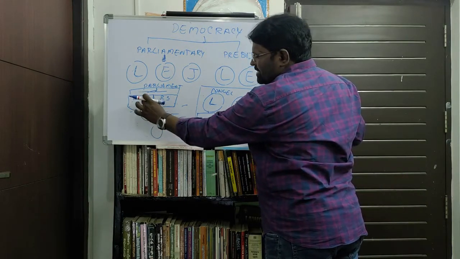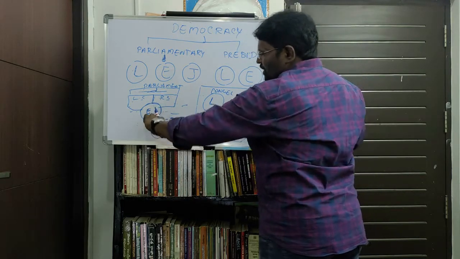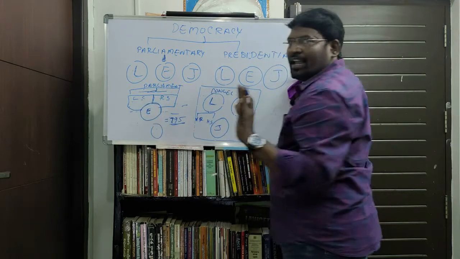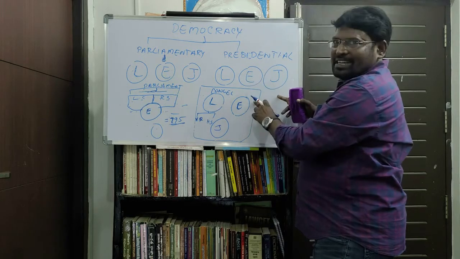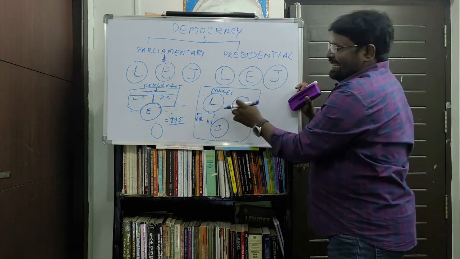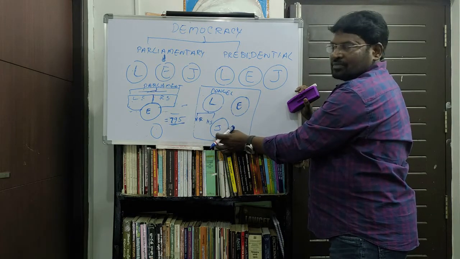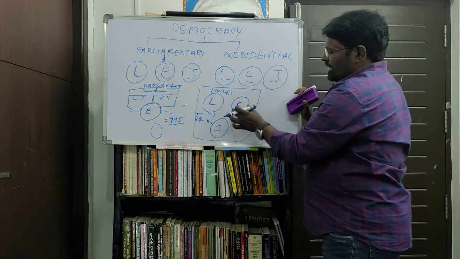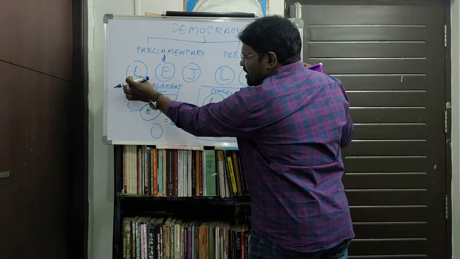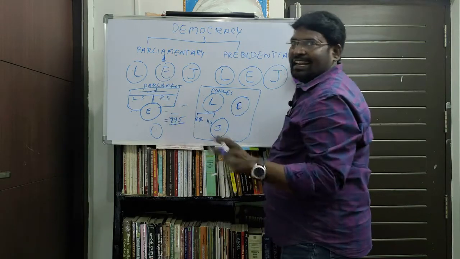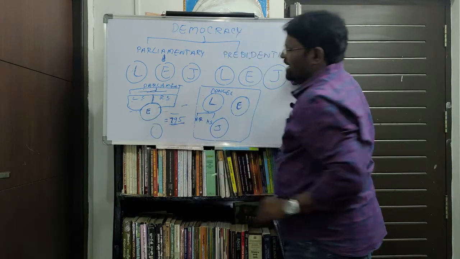The executive depends on the legislature, and the legislature depends on the executive. That is why they are known as interrelated bodies. But in the presidential form of government, these are individual bodies. So legislative is an individual body, executive is an individual body. Whereas in the parliamentary form, legislative and executive are interrelated organs.